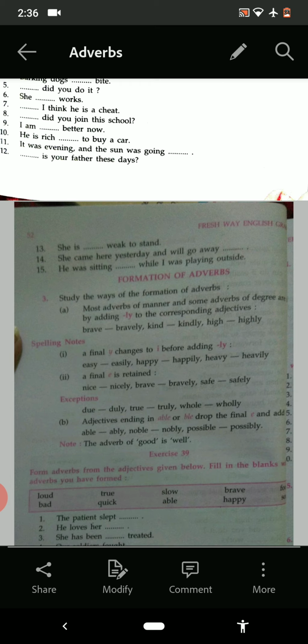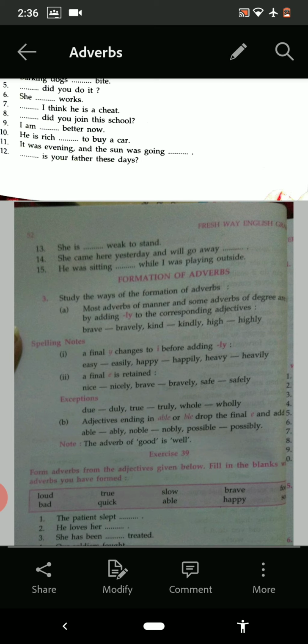See very carefully. Due, and the answer is duly. Say nice, it was nicely, but in due, the answer is duly.